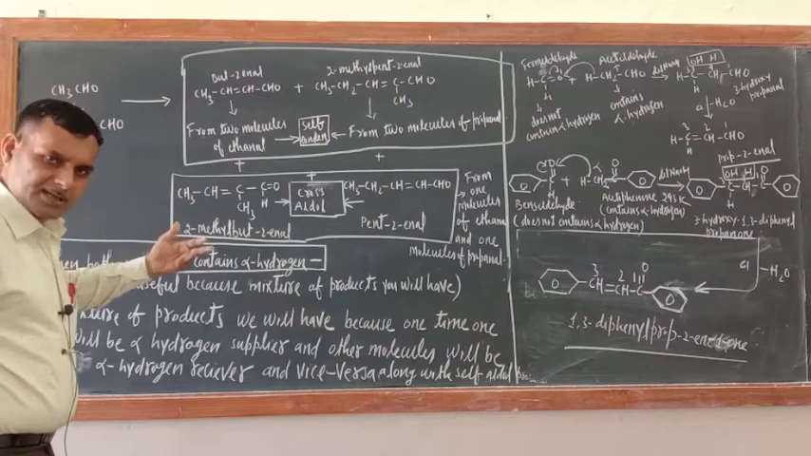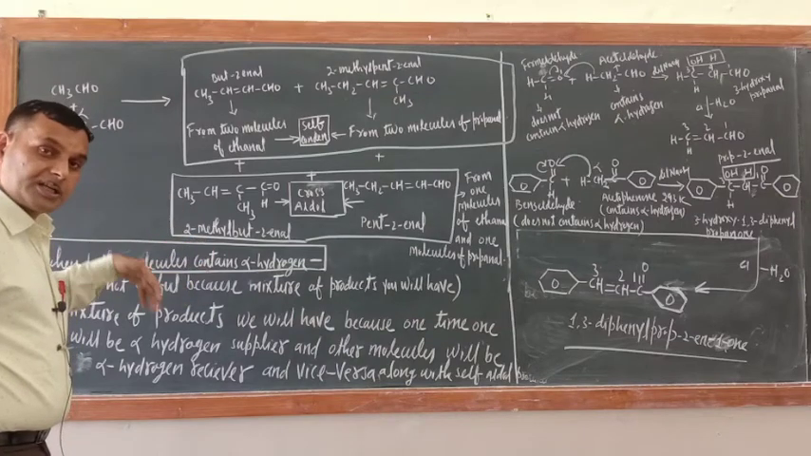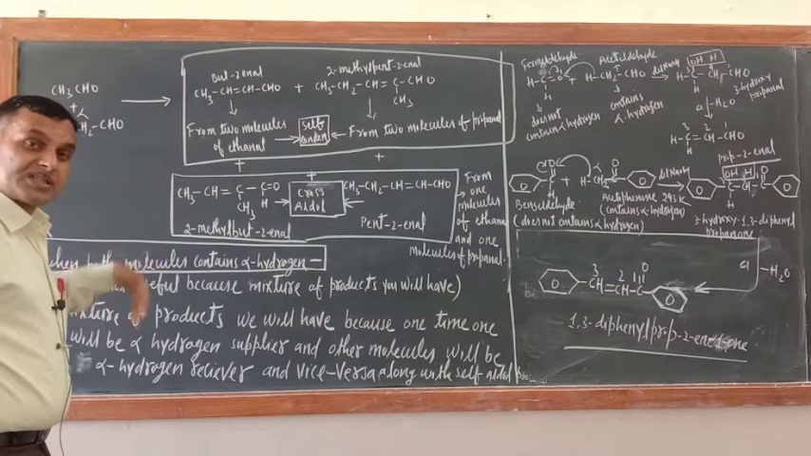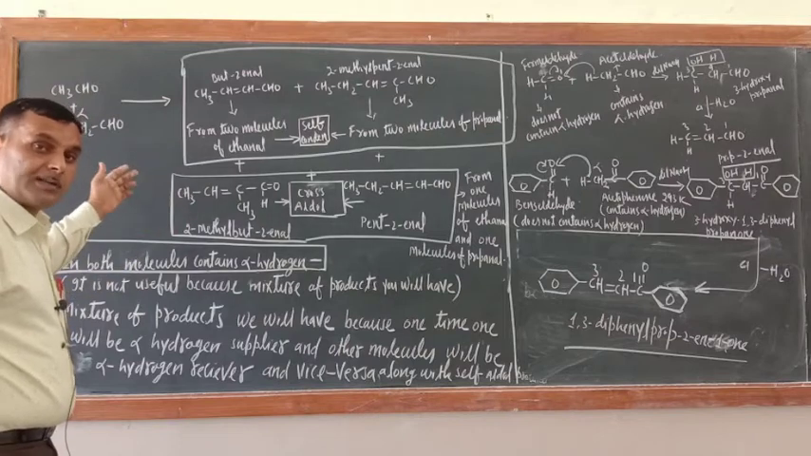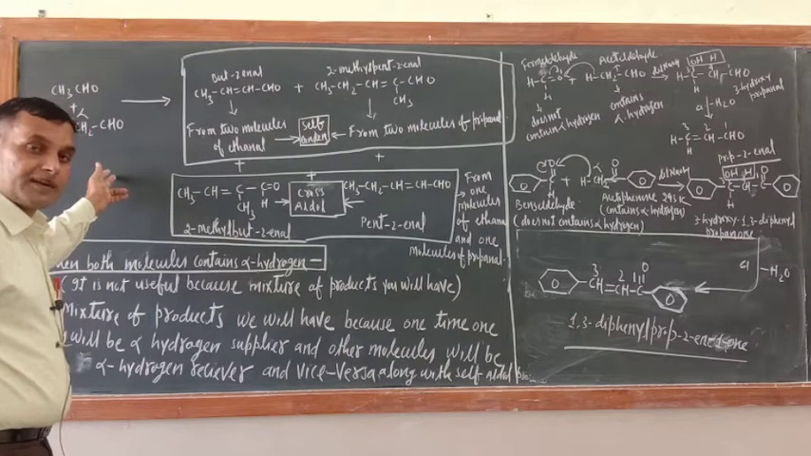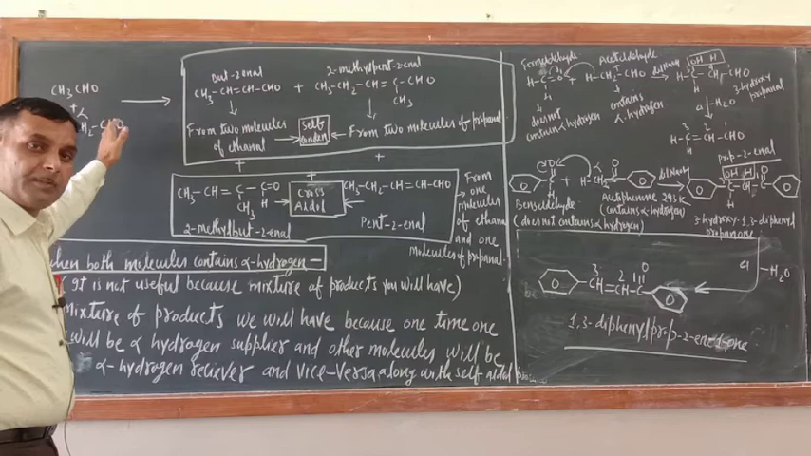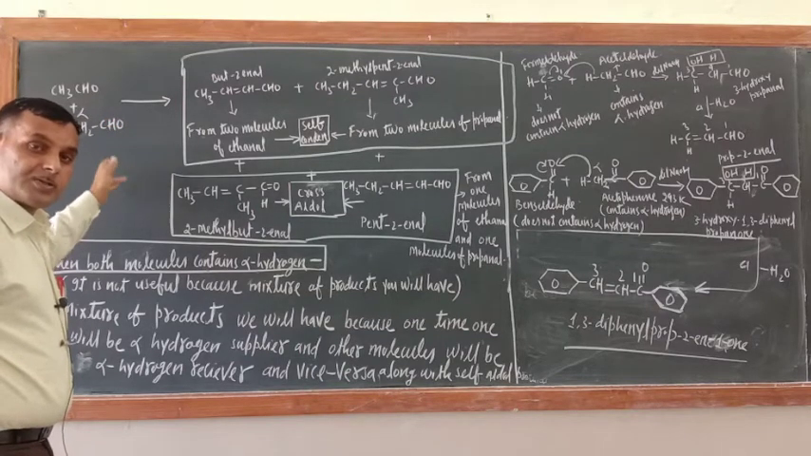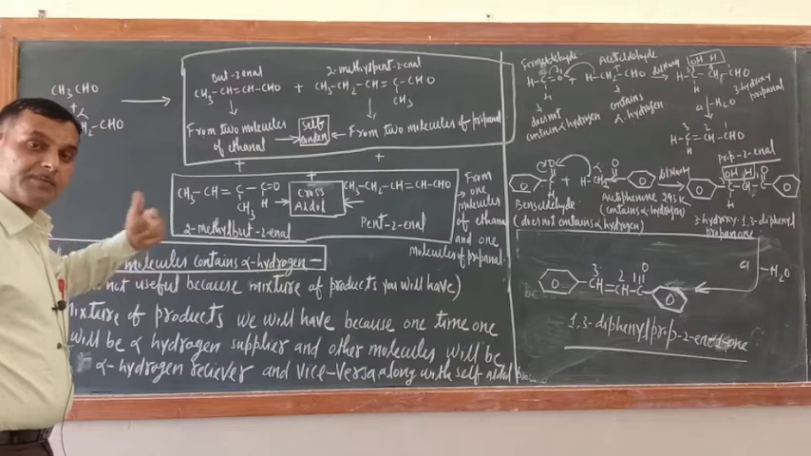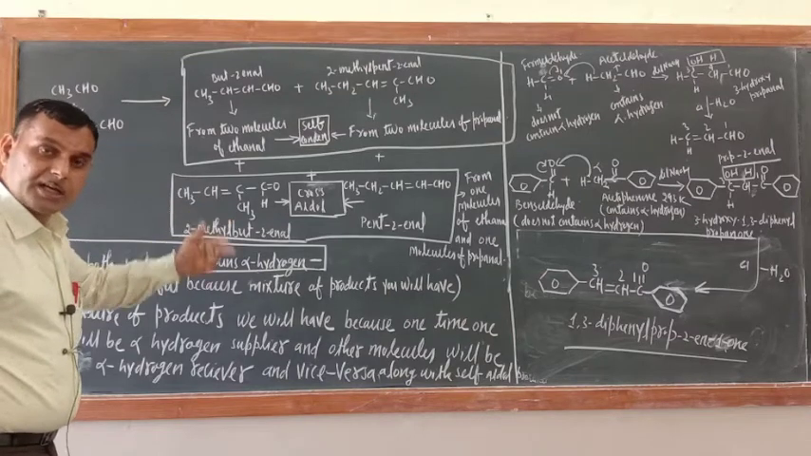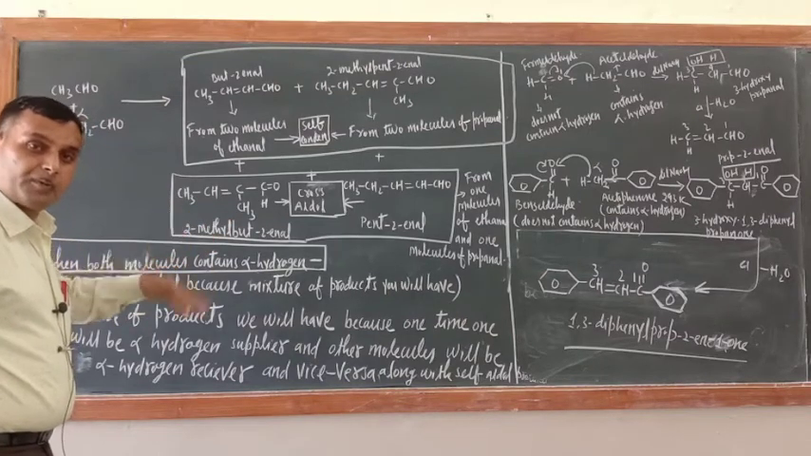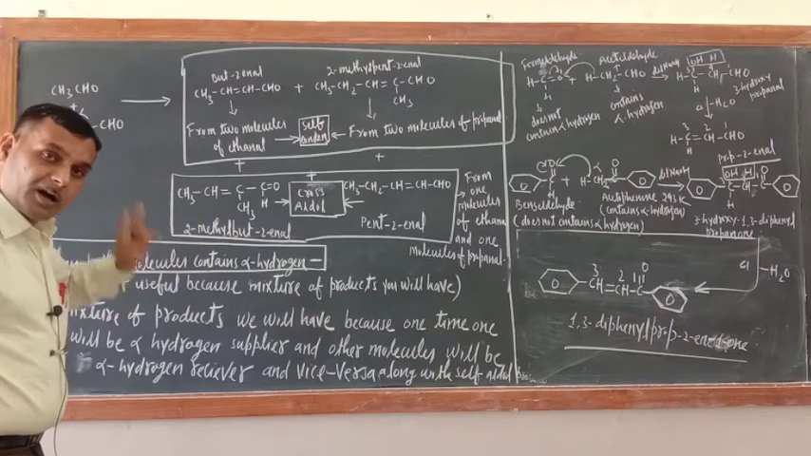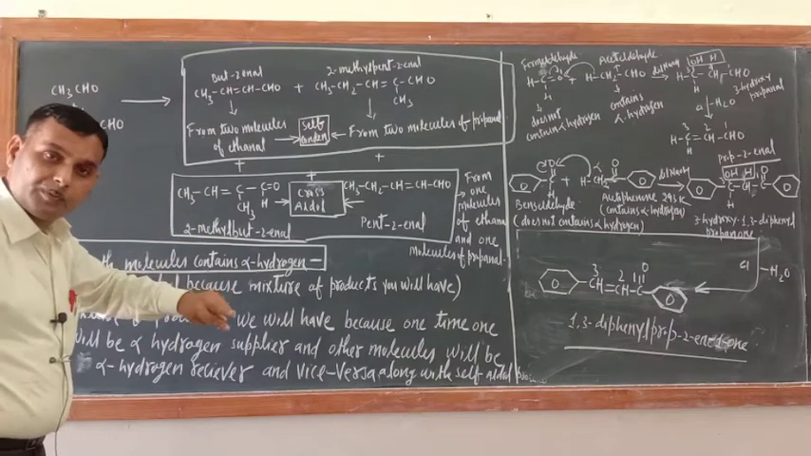Of course cross aldol will be there, but in addition to the cross aldol, self aldol will also be there, because only 2 molecules won't be there. There would be so many molecules of ethanol and so many molecules of propanol. So self condensation between ethanol and ethanol, self condensation between propanol and propanol, now cross aldol between ethanol and propanol,